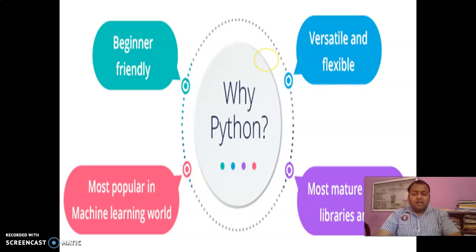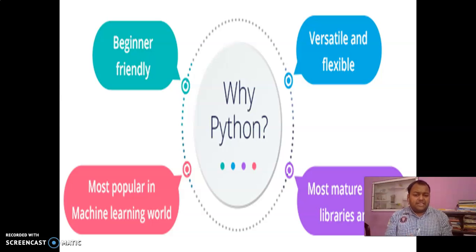Now, my first slide says that we are going to use Python. So, why Python? Why only Python can we use? Why has CBSE, after removing a language as strong as Java, given us this Python? It is beginner friendly, yes, very friendly to beginners. Versatile and flexible, yes, it is adaptable. Most popular in the machine learning world. Yes, friends, Python has made its place so fast in recent times that it is even competing with Java and other languages for the place.